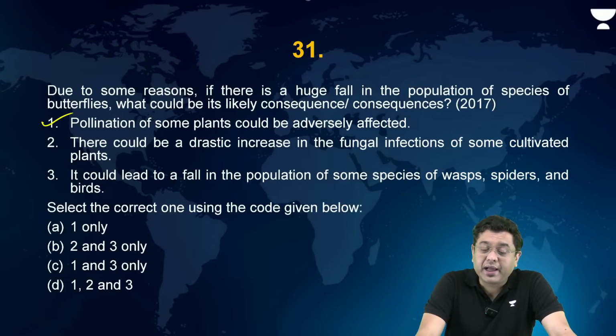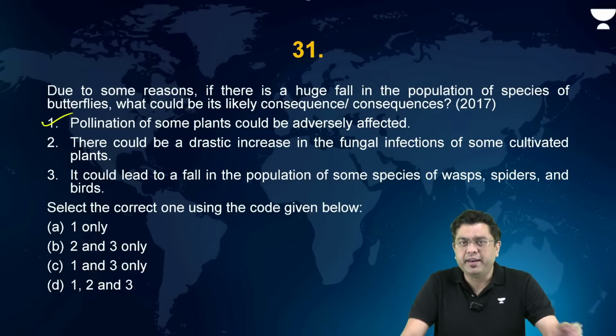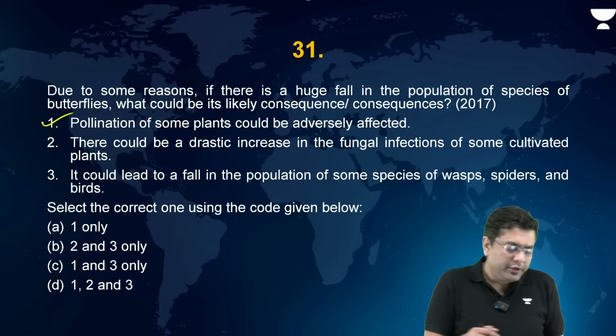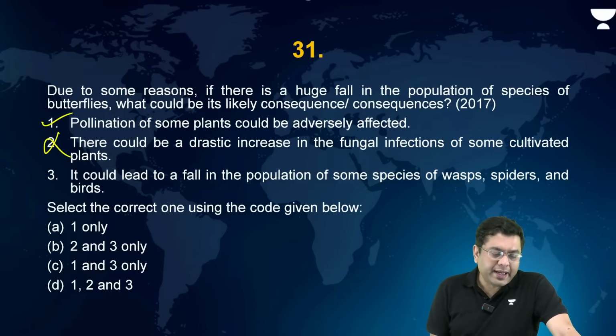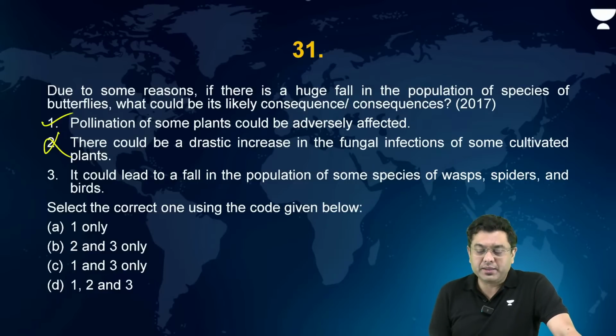There could be a drastic increase in fungal infections of some cultivated plants. Now, there is no such correlation between the butterfly and reduction or increase in fungal infections. In most of the cases, they are mutually exclusive. So this is incorrect, right? Then it could lead to a fall in the population of some species of wasps, spiders, and birds.